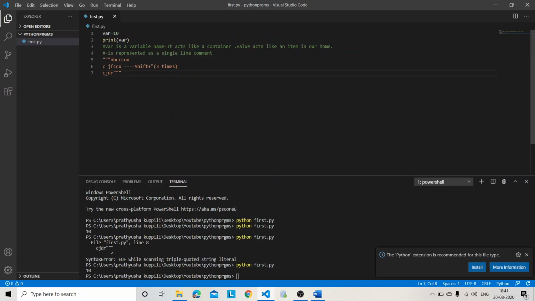This is how variables are created. Always the variable name is on the left side and the variable value will be on the right side. The right side value will be assigned to the left side variable. Okay. Now we will go with multiple assignments. See, I have a value 10.